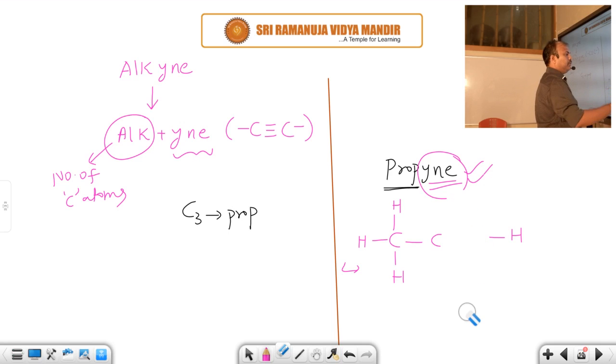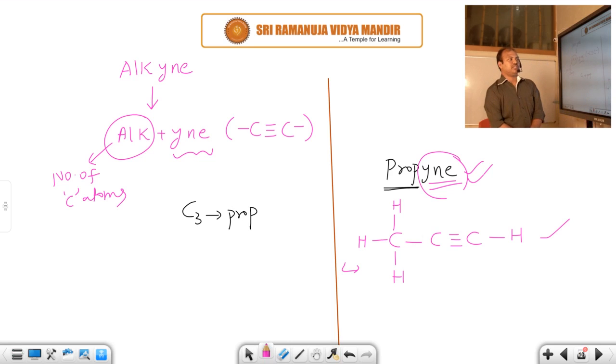So a triple bond is there between the carbons. Okay. This is the correct structure, 100% structure of which one? Propyne structure. This is an alkyne because between the carbons, what will be there? A triple bond is present. In the chain at least one triple bond is there between carbons, that is called alkyne. So propyne is an example of which one? Alkyne.